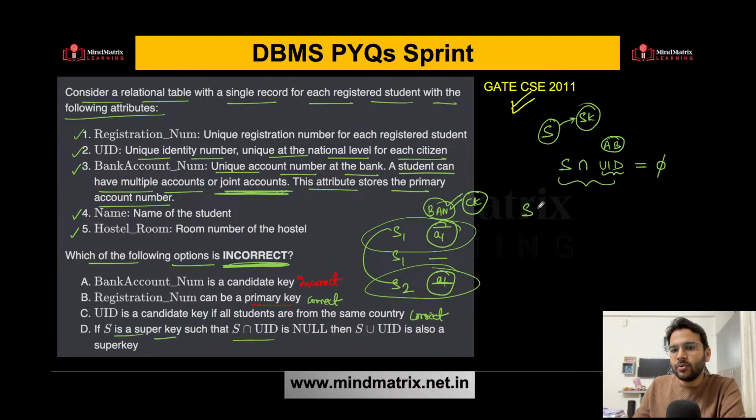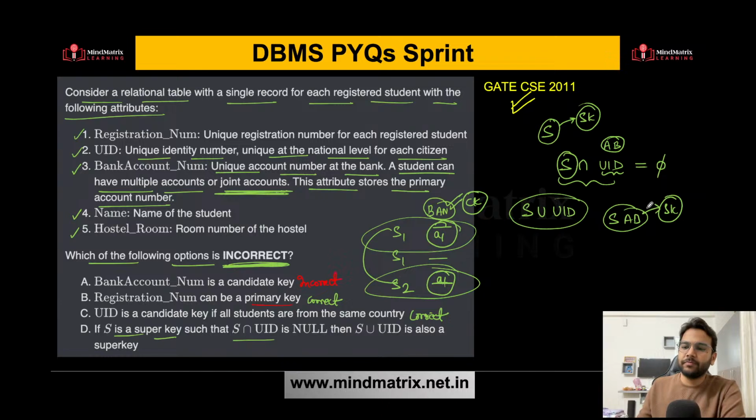Then if I ask you the union of S and UID, so that means if S is already a super key, if you are adding more attributes to it, definitely this will also be a super key. Because any superset of a super key will also be a super key. If you add more attributes, it will still be a super key. So this is also a correct statement over here. S union UID is also a super key here.